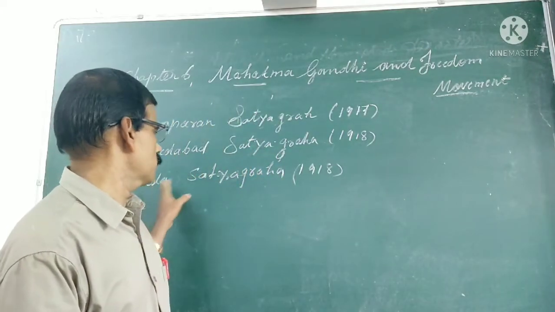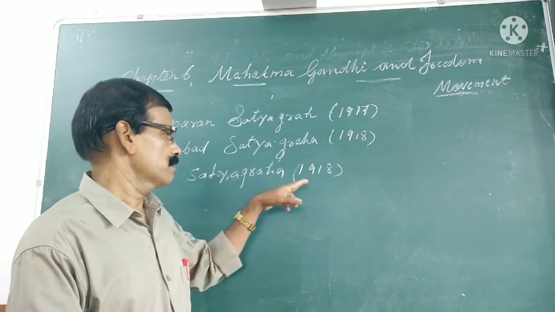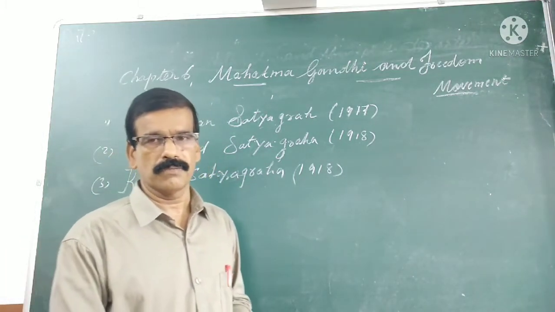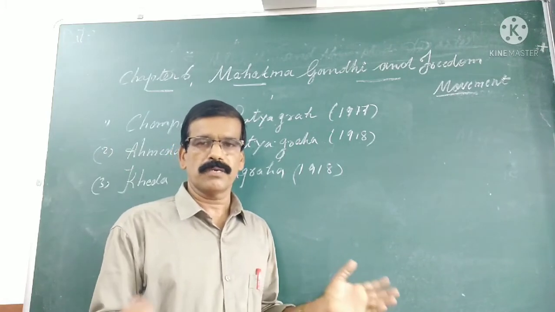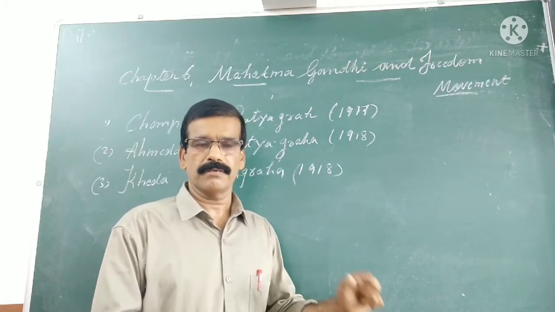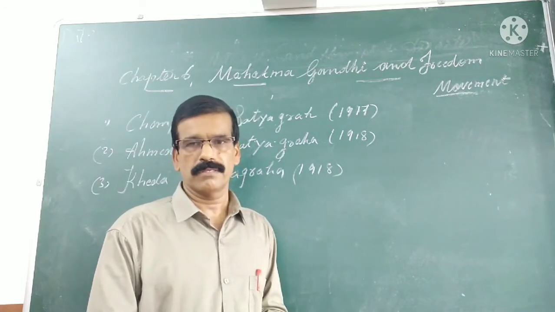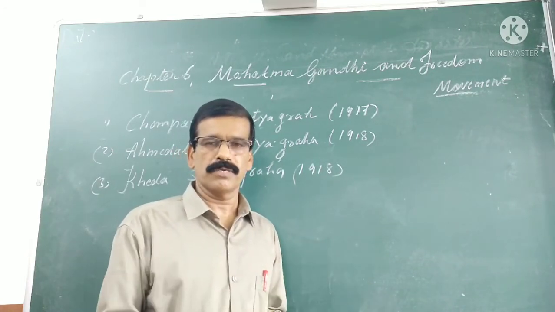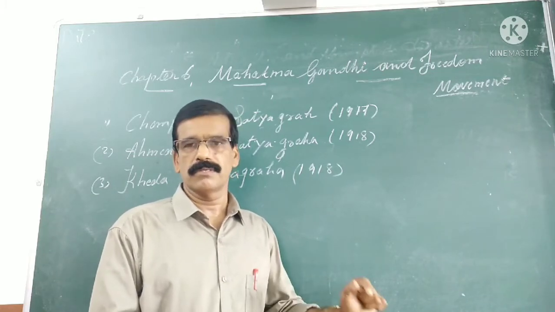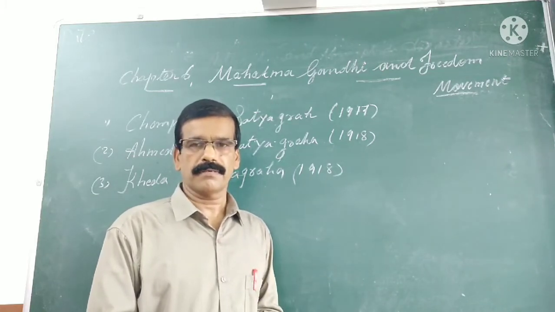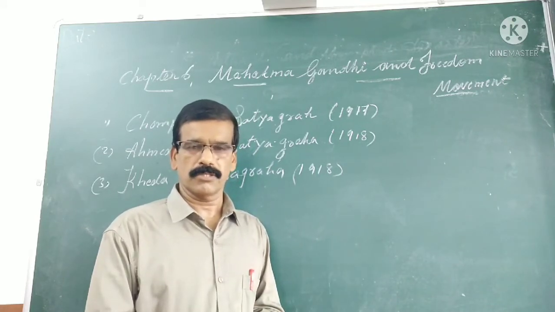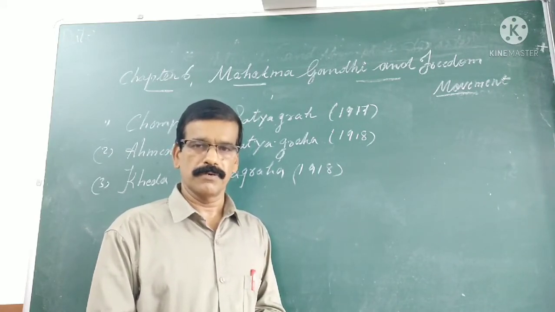And the last one is known as the Kheda Satyagraha, 1980. Kheda is a place in Gujarat. Due to natural calamities, the farmers were not in a position to give land revenue to the government. When they asked the government to reduce the land revenue, the government was not ready. But Gandhiji took up their matter and arranged a satyagraha there. Later, his satyagraha was successful and the land revenue was reduced.